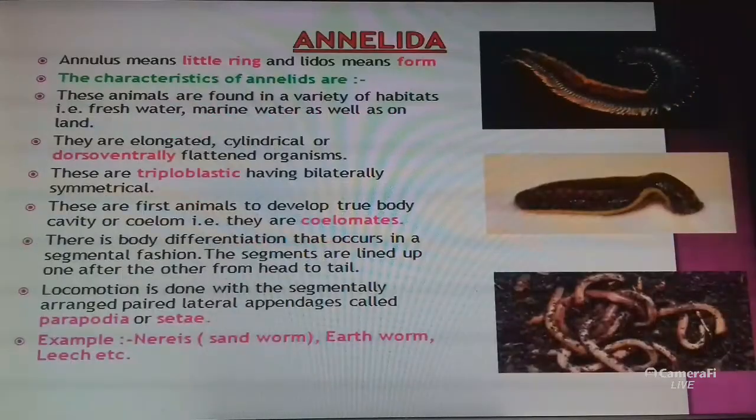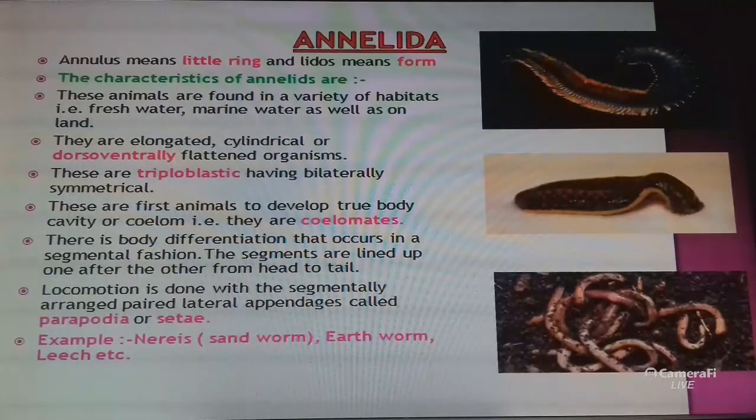Now the next group, Annelida. Annulus means little ring and lidos means form. Little ring-like structures are there. These are triploblastic, meaning 3 layers of cells are present, and bilaterally symmetrical. They are also elongated, cylindrical or dorsoventrally flattened organisms.